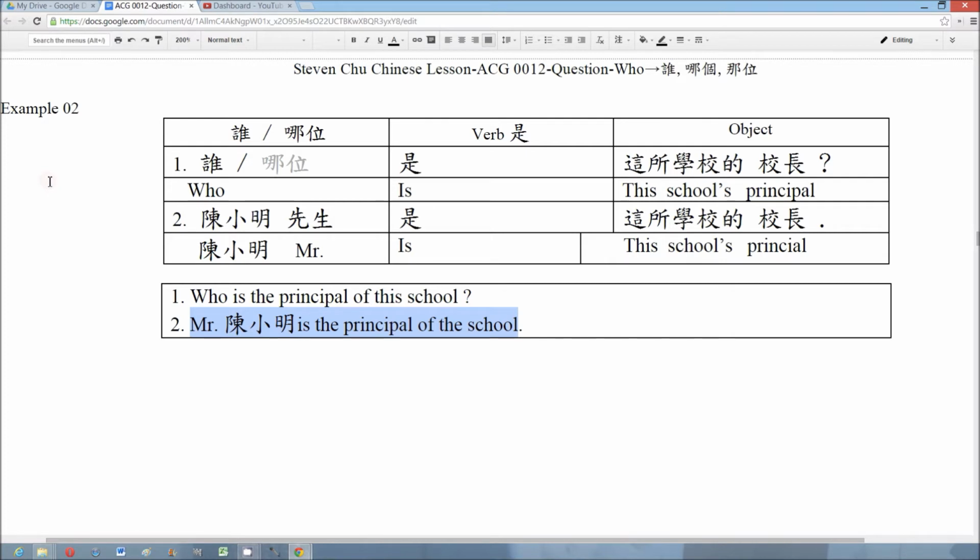Mr. Chen Xiaoming is the principal of the school. We put the question word 谁 or 哪位 at the position of the subject, and we use the verb 是 and then object. We use the answer to replace the question word.